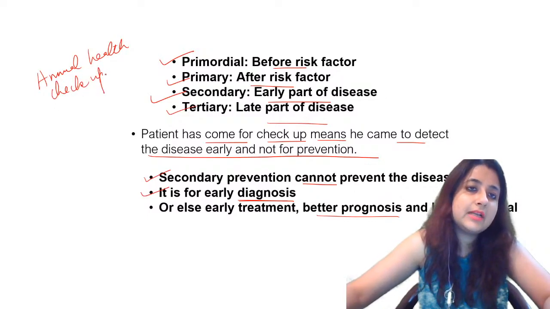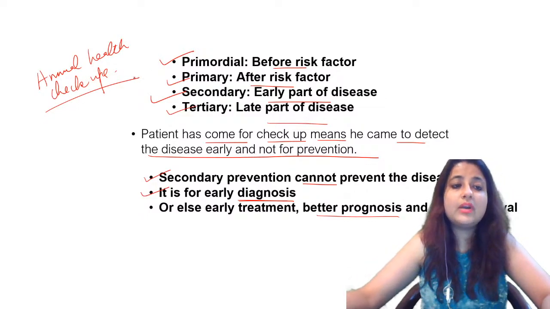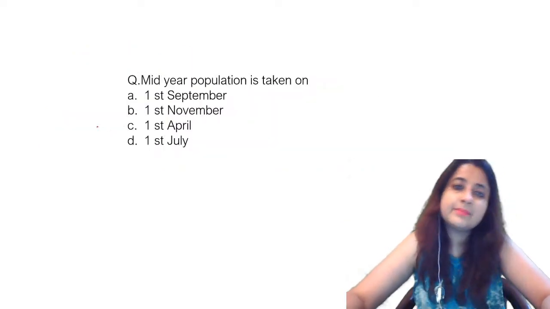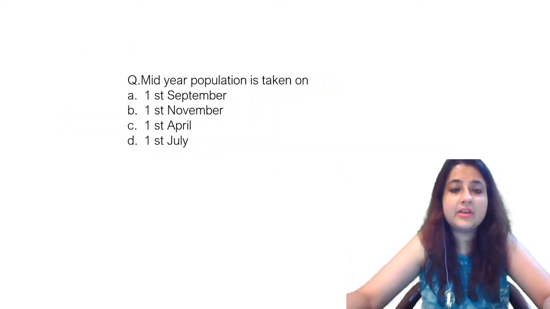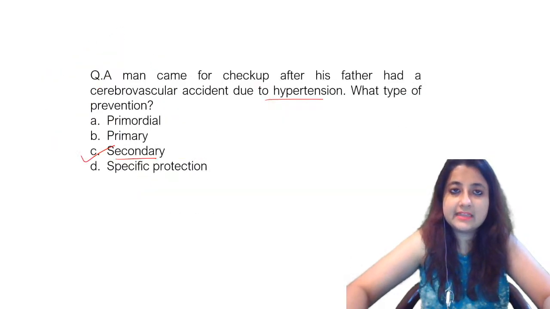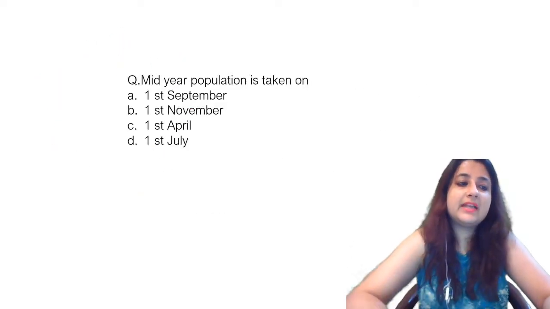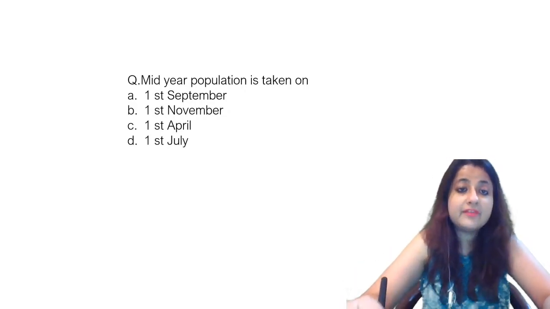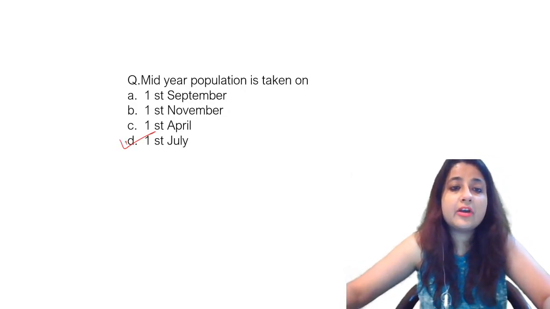Any form of annual health checkups, whether it's school health or anything else, is a secondary level of prevention. I want to make an early diagnosis of the disease. Next easy question, this came in your 2019 paper. Mid-year population is taken on, mark this. Did I tick the answer here? Yes. Mid-year population is taken on 1st of September, 1st of April, 1st of November, 1st of July. Good. It is taken on 1st of July.